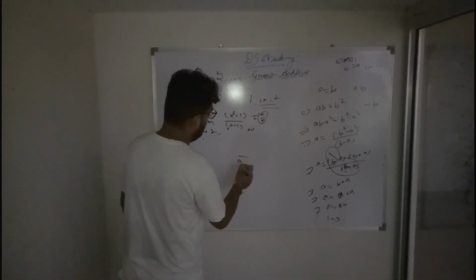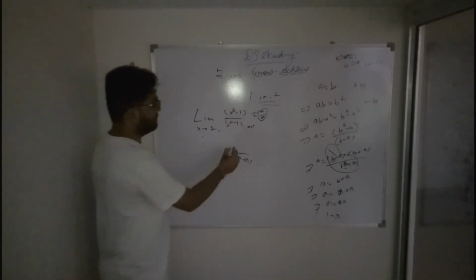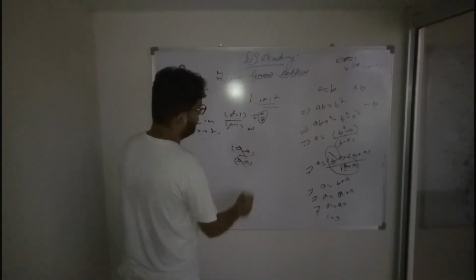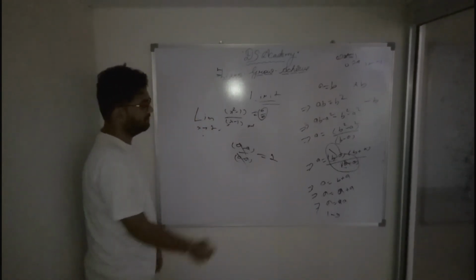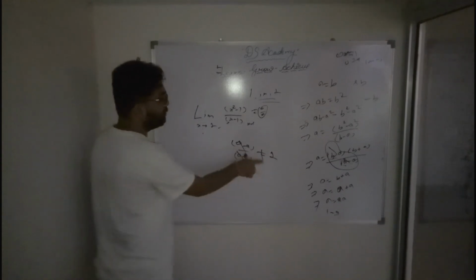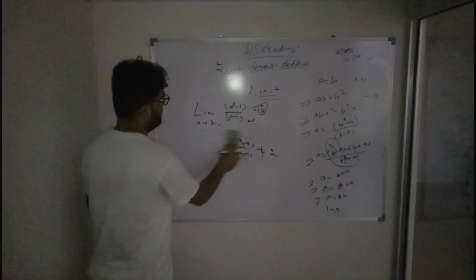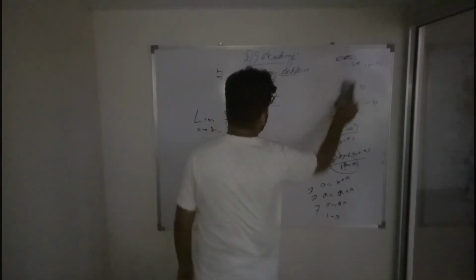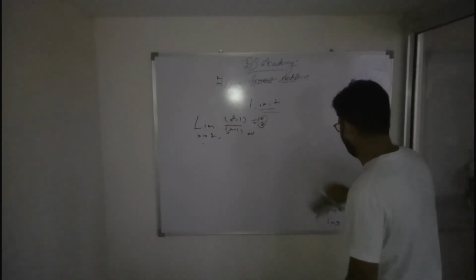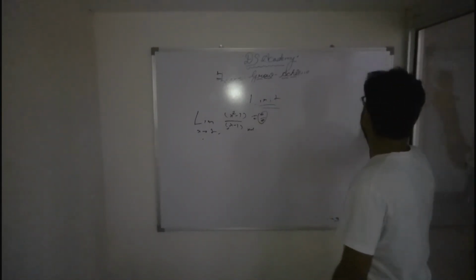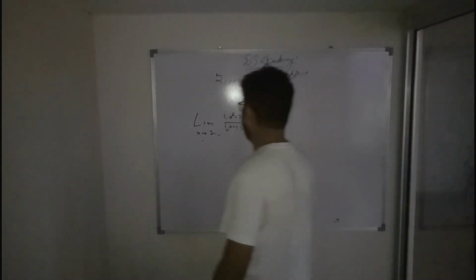When you have a minus a, it is undefined. You can't cancel this. It will not equal 1. Right? So these are the limits. So I gave you a simple demo of the limit, what it is, how to solve it and how to represent it. Okay. This was the simplest and shortest method to solve this.